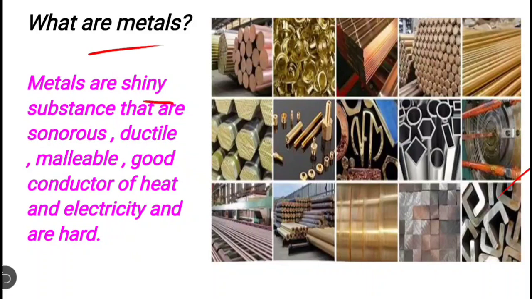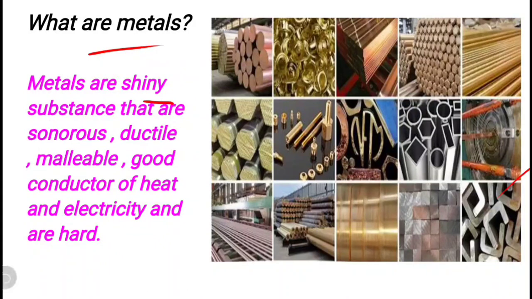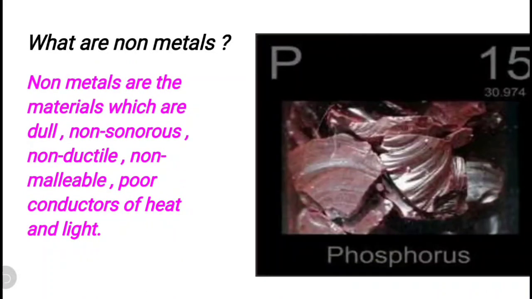Metals are shiny, meaning they appear as shiny substances, and are sonorous. Sonorous means when we hit the metal with a substance, it can produce sound. Ductile means you can convert metal into thin wires. Malleable means you can convert metal into thin sheets. Plus they are good conductors of heat and electricity, meaning you can pass electricity and heat through metals, and metals are hard in nature. Okay, so metals are shiny substances that are sonorous, ductile, malleable, good conductors of heat and electricity, and hard. Now what are non-metals?